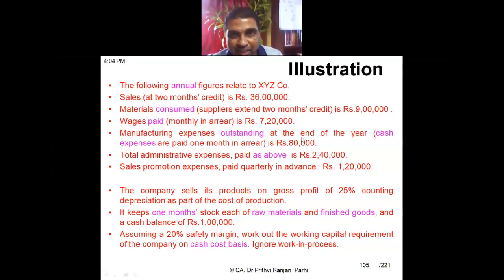Okay, this is not annual manufacturing expenditure. This is 1 month's. Therefore, only 80,000 has to be added. Understood why 80,000 is added? Yes, sir. 80,000 represents 1 month's manufacturing expenses.